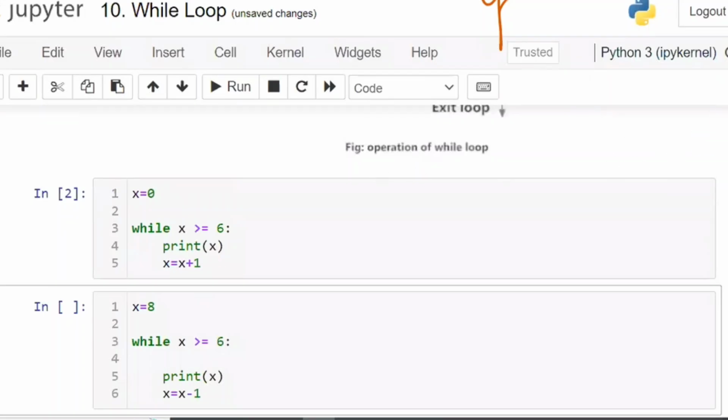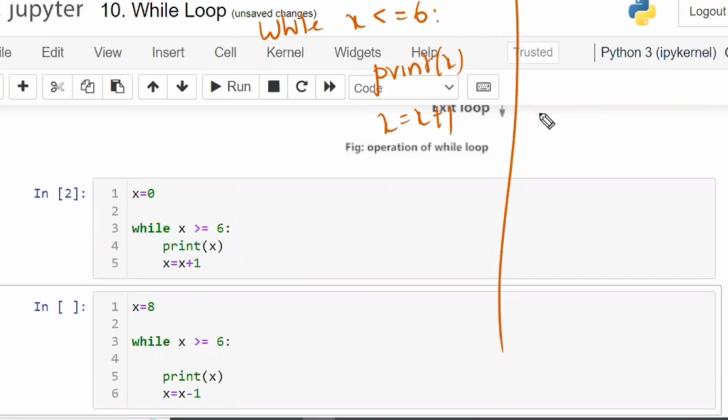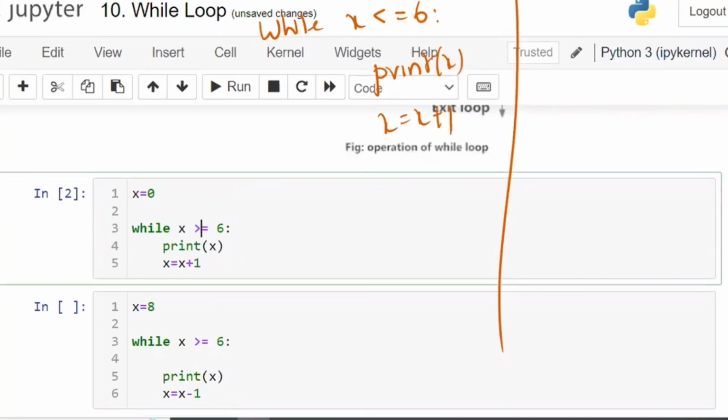Let us take the same code. x is equal to 0, while x is less than or equal to 6, print x, and x is equal to x plus 1. This is program number 1, which we have done earlier. Program number 2: x is equal to 0, if x is less than or equal to 6, print x, and x is equal to x plus 1.